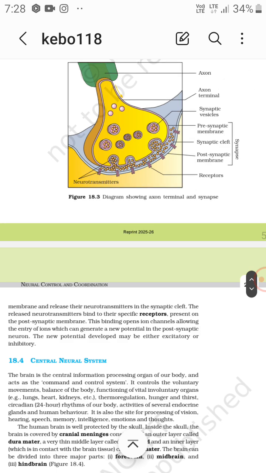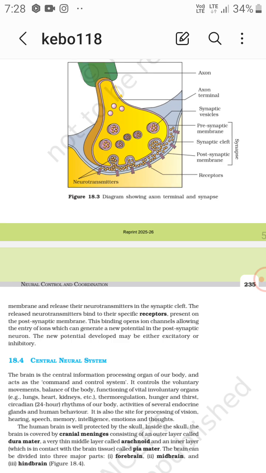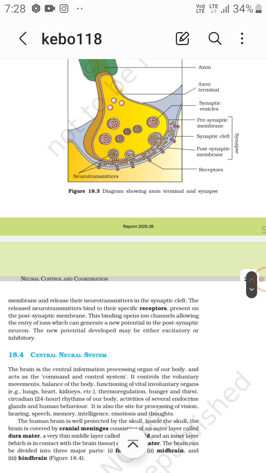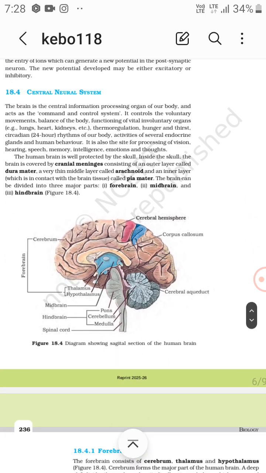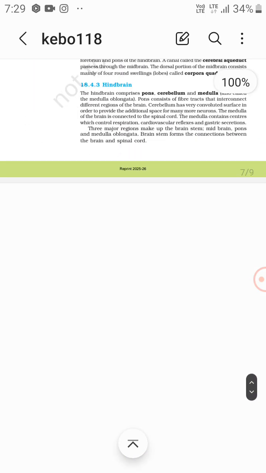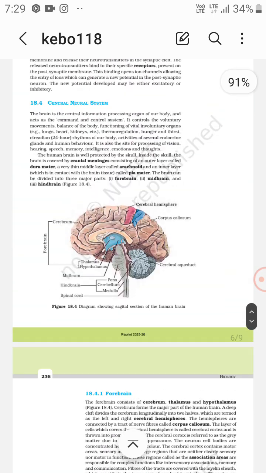This binding opens ion channels, allowing the entry of ions which can generate a new potential in the postsynaptic neuron. Now this can be inhibitory or excitatory. In the next part we are going to study the central neural system.